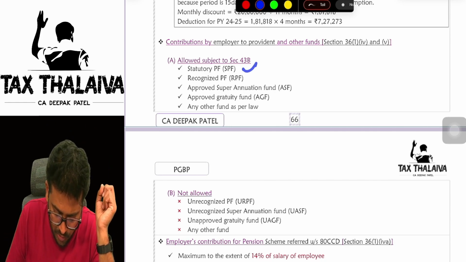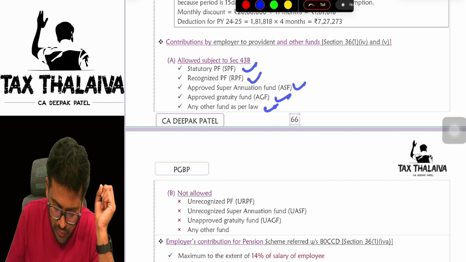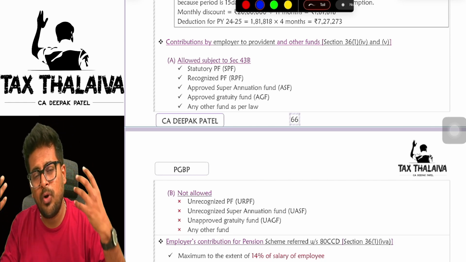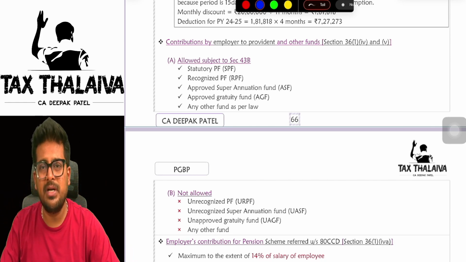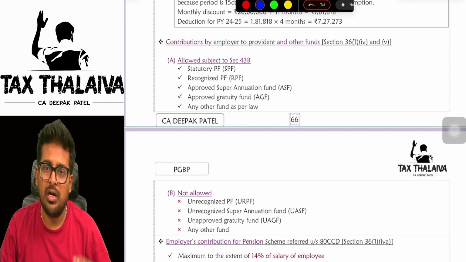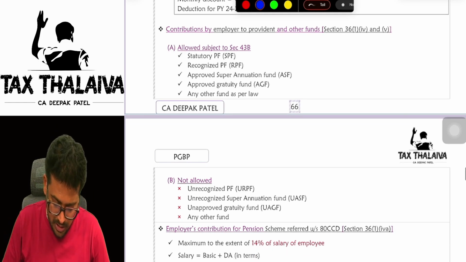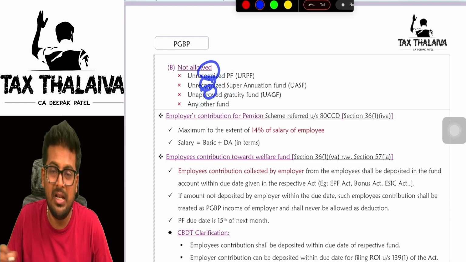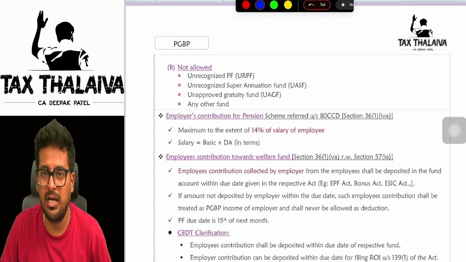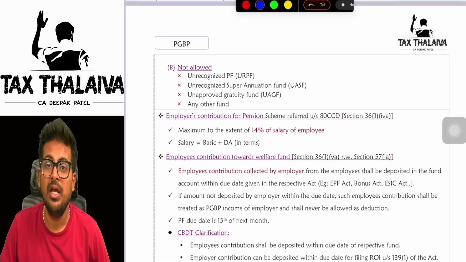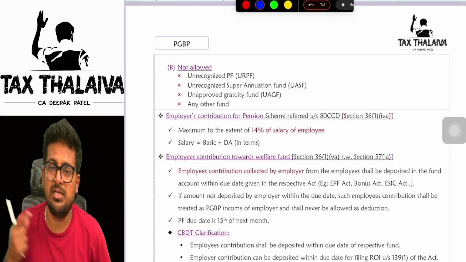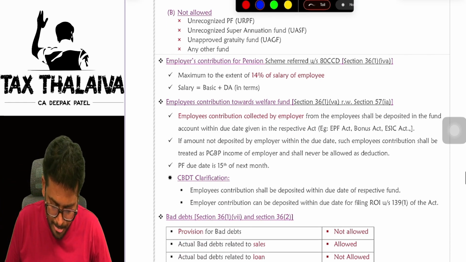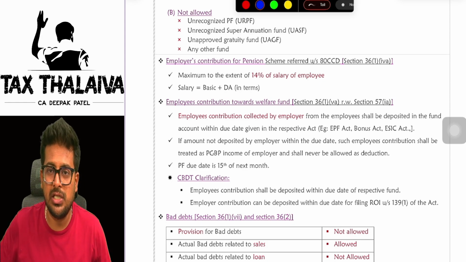Sir, what are those funds? Statutory, recognized, approved superannuation, gratuity, and any other fund of law. There are a few funds to which, even if you being a business person donate or contribute, still you are not eligible for deduction. Not allowed. Unrecognized, unapproved funds, you will see. So if it is unapproved or unrecognized, you are not eligible for deduction if you, being an employer, being a business person, are contributing to these funds. Is it clear?